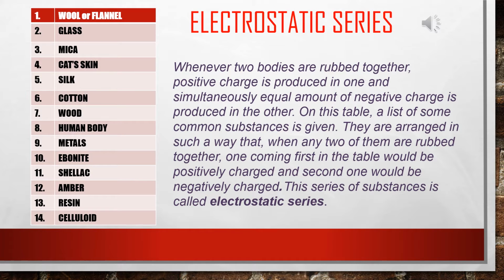Electrostatic series. Whenever two bodies are rubbed together, positive charge is produced in one and simultaneously an equal amount of negative charge is produced in the other. In this table, a list of some common substances is given. They are arranged in such a way that when any two of them are rubbed together, the one coming first in the table would be positively charged and the second one would be negatively charged. This series of substances is called the electrostatic series.